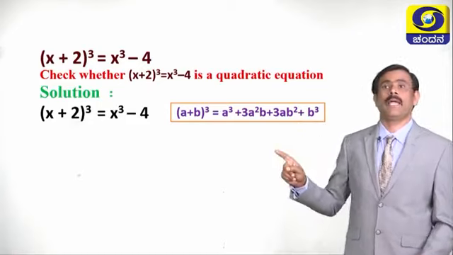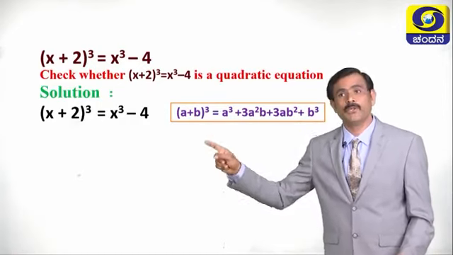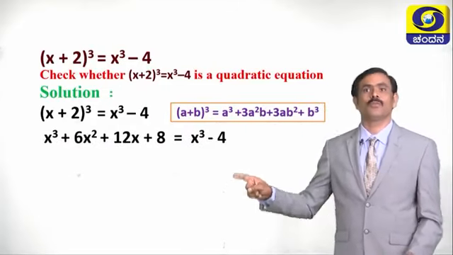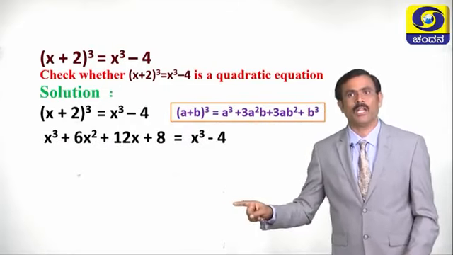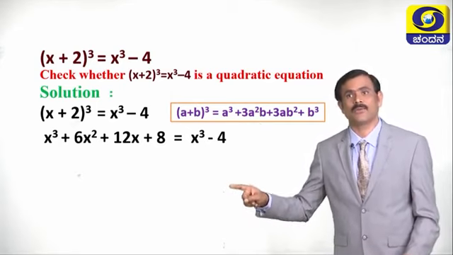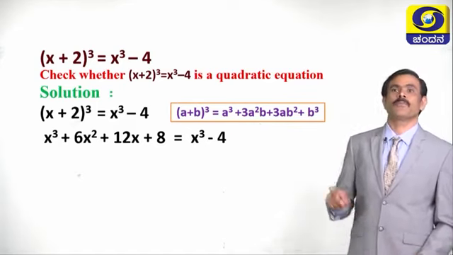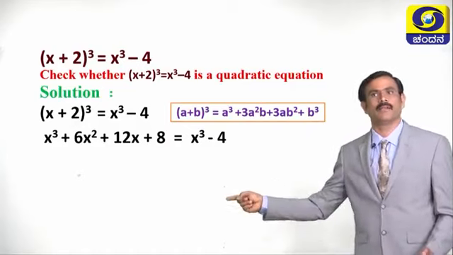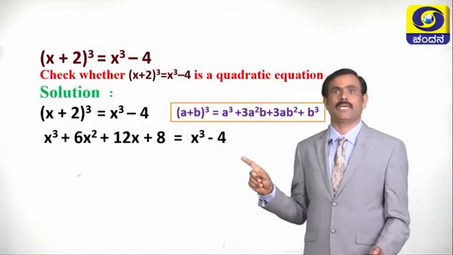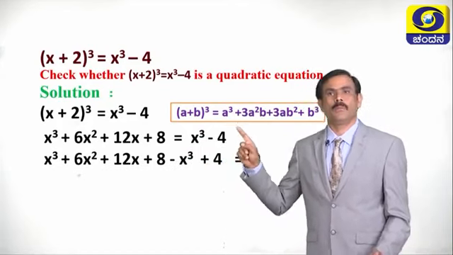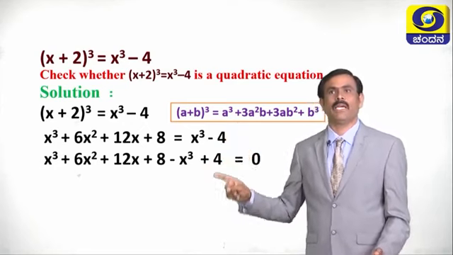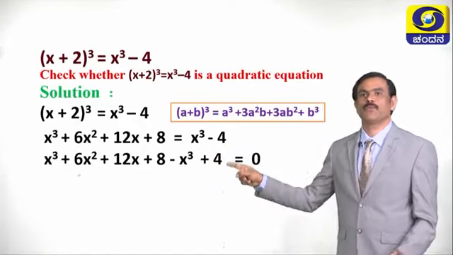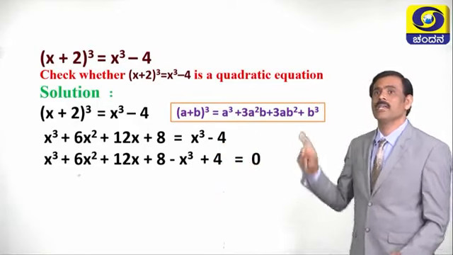Now expand x plus 2 whole cube by using this formula. Then x plus 2 whole cube becomes x cube plus 6x square plus 12x plus 8 is equal to x cube minus 4. Now shift x cube minus 4 to left hand side. Now the equation becomes x cube plus 6x square plus 12x plus 8 minus x cube plus 4 equals 0.